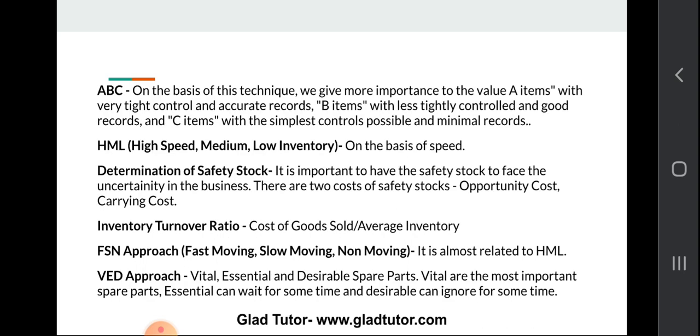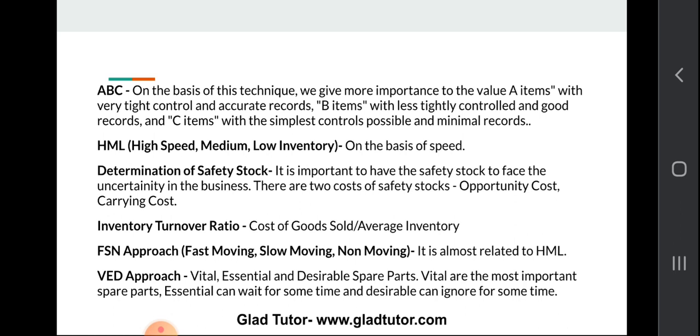Now come to the ABC. On the basis of the ABC technique, we give importance to the value. A items are under very tight control, or you can say very accurate records. B items are with less tightly controlled and good records. And C items with the simplest control possible and minimal records, right? So on this basis, we give importance to these items and give the order to the supplier. HML, on the basis of speed: high speed inventory, medium speed, low speed.